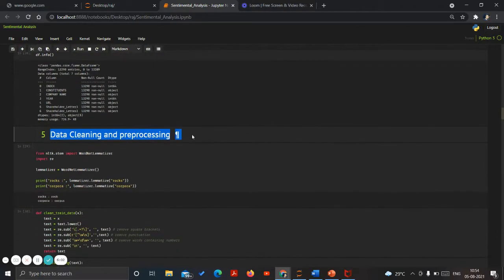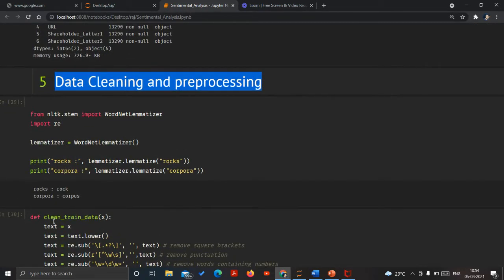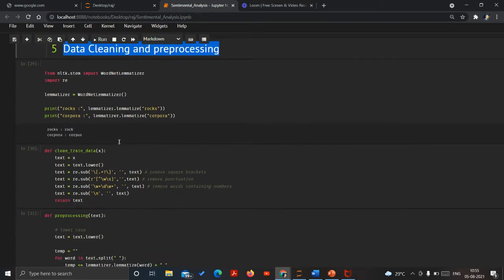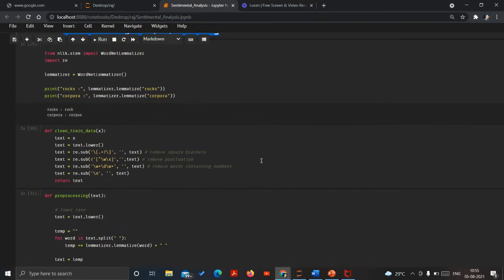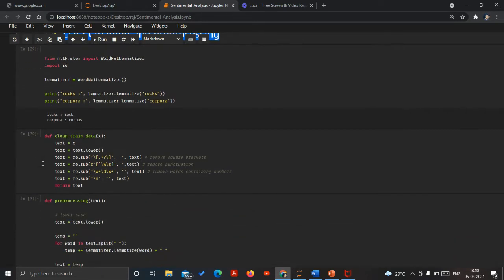And then there is a data cleaning process, and in the data cleaning process we have performed various steps like lemmatization. For example, what is lemmatization? If it is rocks, it's converted to rock, and if it is corpora, it's converted to corpus. So it's converted to the base form so that it does not affect the sentiment of the data. Even if in the passage at one point it is rock, and at another point it is rocks, it will convert rocks into rock. So it's one of the very important steps for data cleaning.